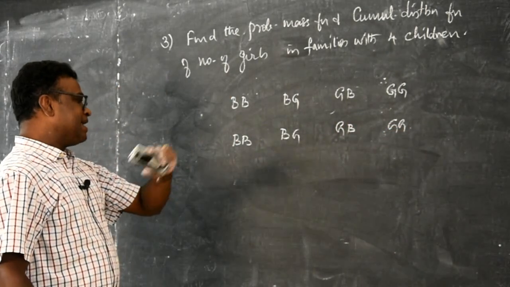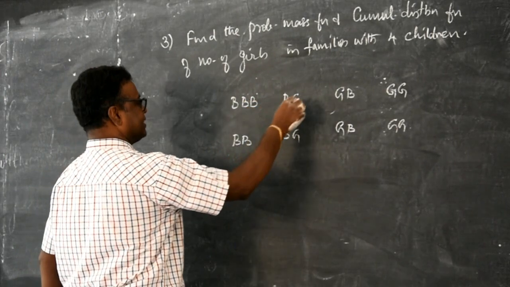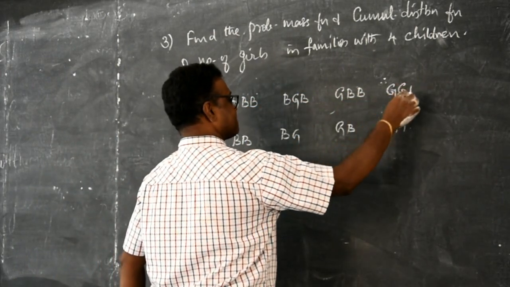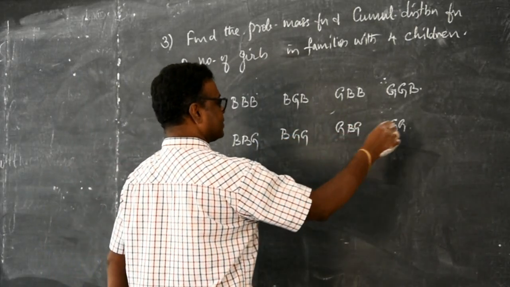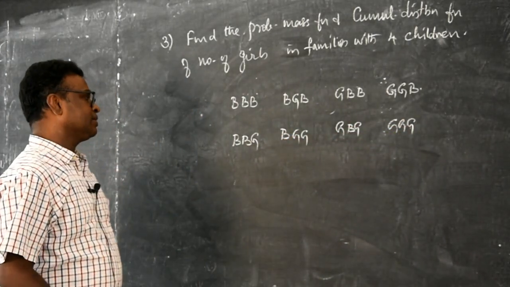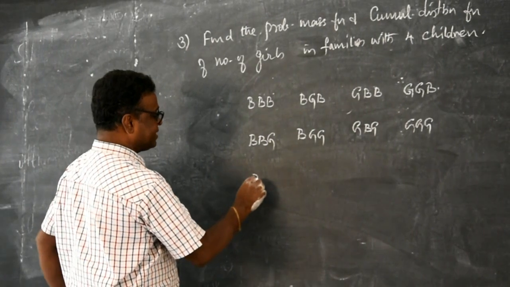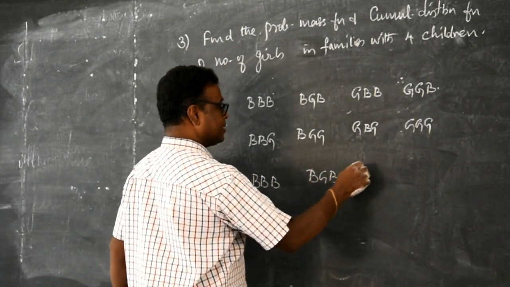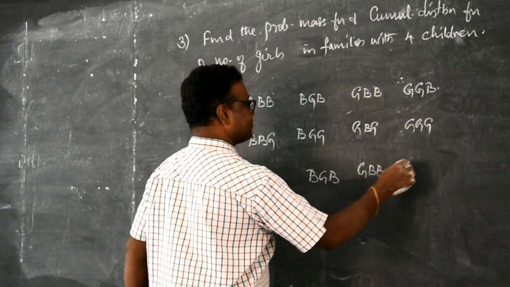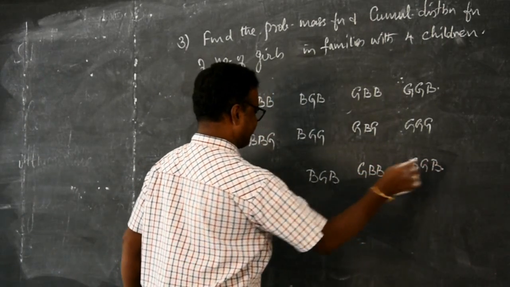Now, add one boy to the first row, and one girl to the second row. This is 3. Now, you just repeat this once again: boy, girl, boy, girl, boy, boy, girl, girl, boy.